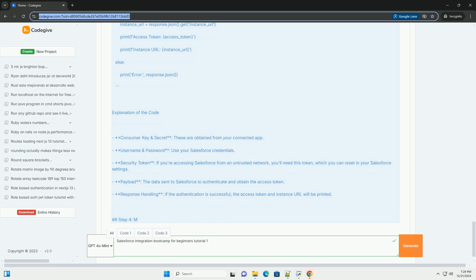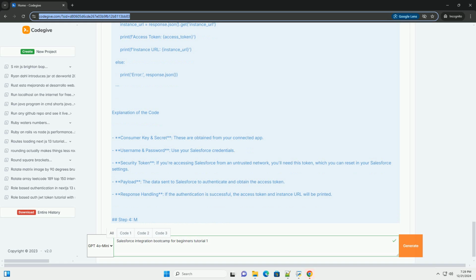response.json. Explanation of the code. Query URL, constructed using the instance URL and Salesforce API version. SOQL query, a Salesforce object query language query to select records. Authorization header, includes the access token for authentication. Response handling, the script will print the ID and name of each account retrieved.